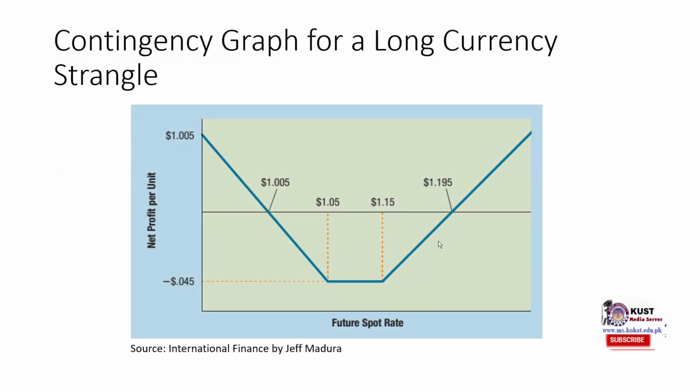And lastly, the long strangle payoff graph. Again, we have two break evens, and this is our maximum loss, which is equal to both the premiums.